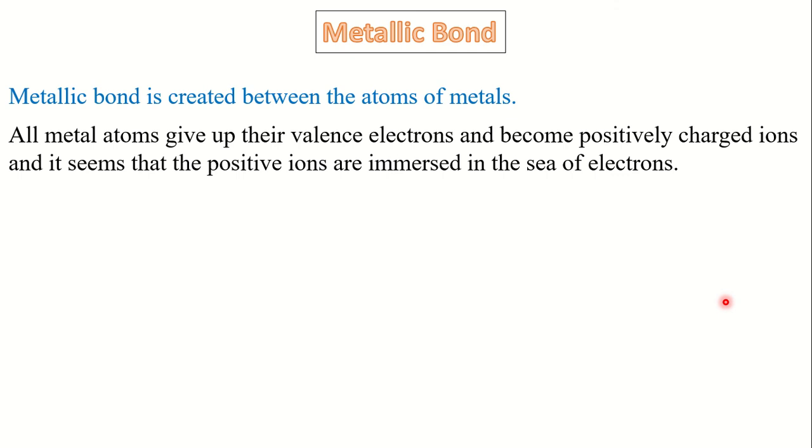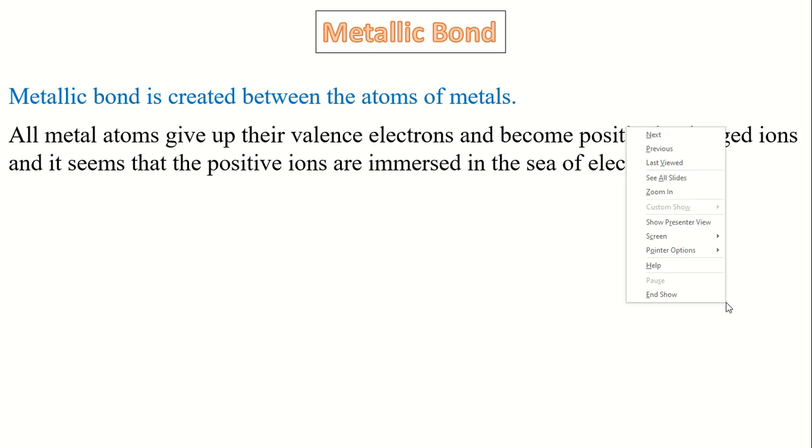Here, all the atoms of metal release their outermost electrons, because metals have 1, 2 or 3 electrons on their last shell. When they release the electron from the last shell, they become positively charged ions and they are immersed in the sea of electrons, because when all metal atoms release electrons, there are a huge number of electrons, and these electrons are negatively charged and the metal ions are positive in charge.